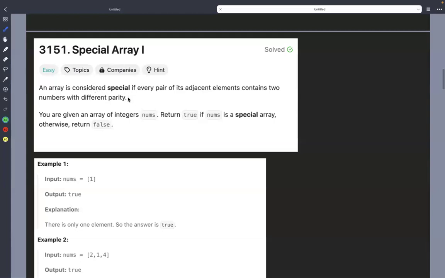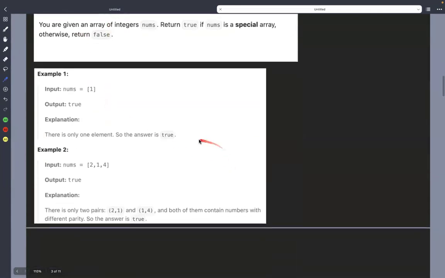We are given an array, and it is considered special if every pair of its adjacent elements contains two numbers with different parity. That's all. So what we have to find is whether the array is special or not. If the array contains only a single element, it means there is no adjacent element, so it is always special, right?